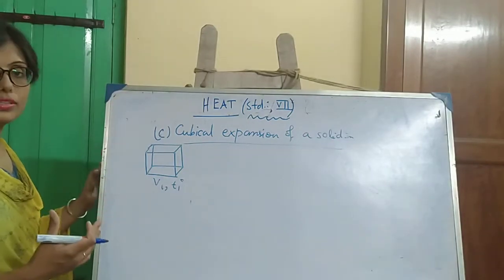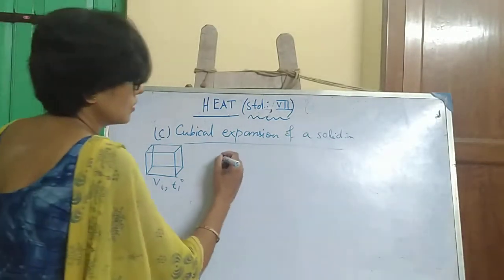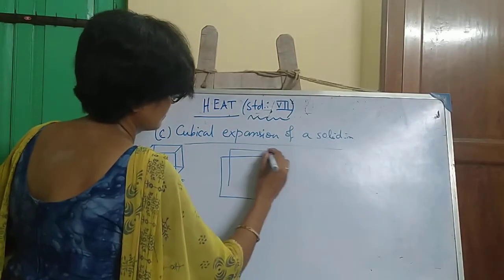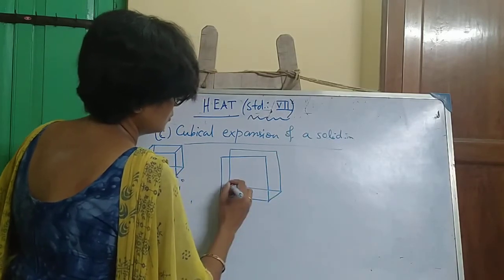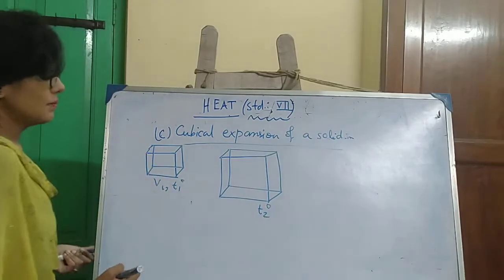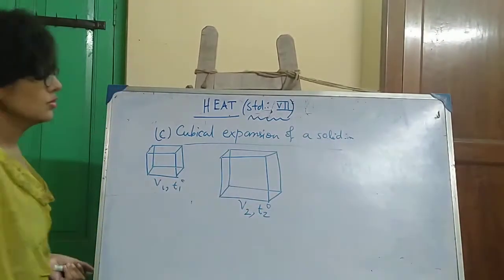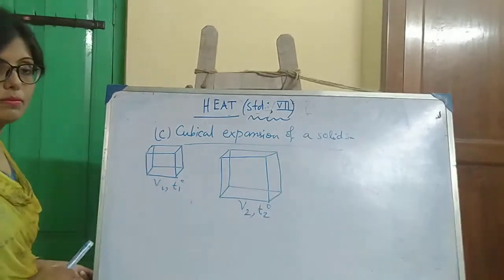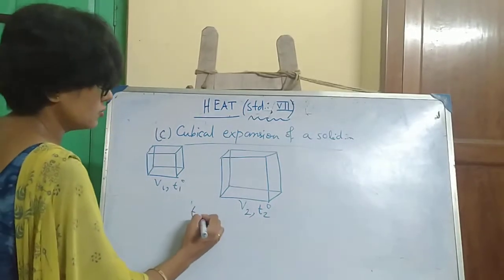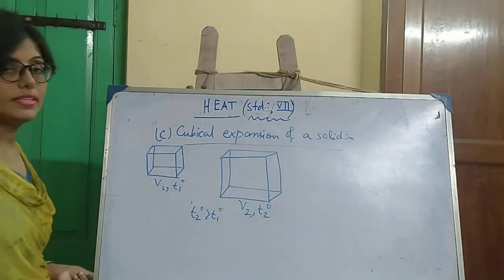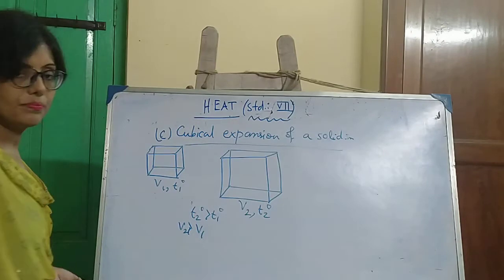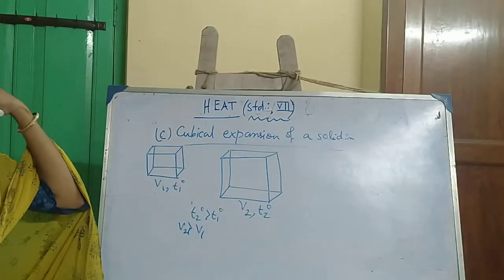Suppose this is the solid cube, when its temperature is T2 degree, the volume is V2. So V1 is initial volume, V2 is final volume, T1 is initial temperature, T2 is the final temperature. Obviously T2 is greater than T1, and V2 is greater than V1.